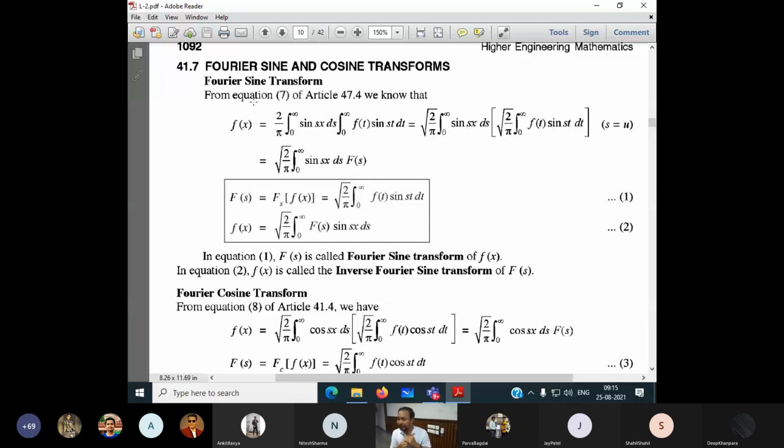See, in the case of the Fourier series also, we have classified three cases. The first case was the general Fourier series, meaning the combination of sine and cosine. The second was the sine Fourier series. The third was the cosine Fourier series. The Fourier transform comes from these: the first, the Fourier transform, comes from the general Fourier series. Second, the sine Fourier transform comes from the sine Fourier series. And the third, the cosine transform, comes from the cosine Fourier series.